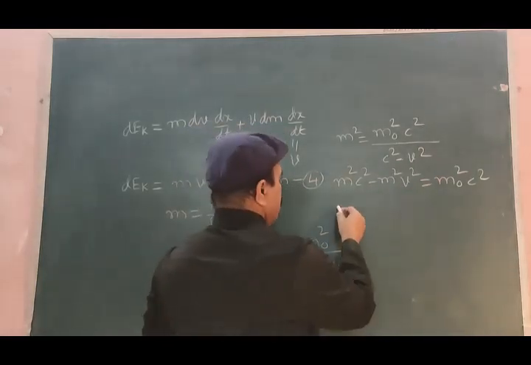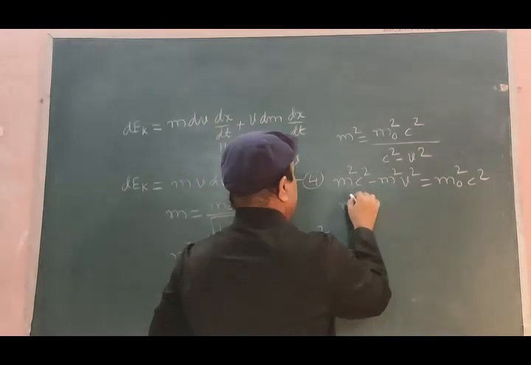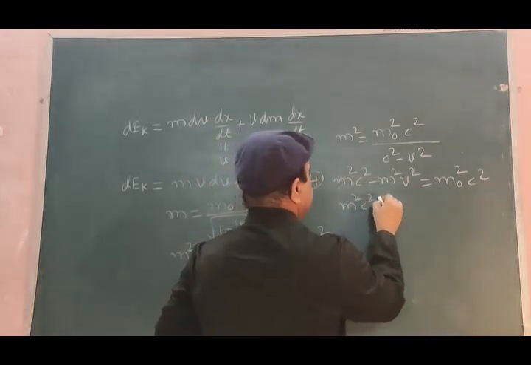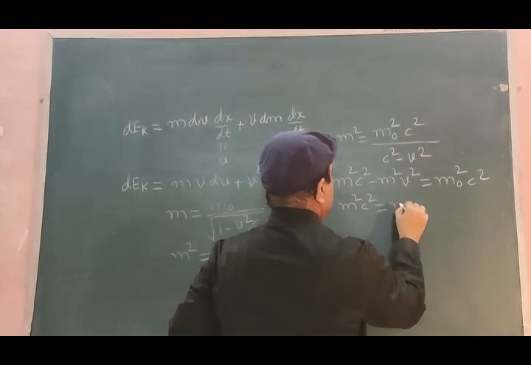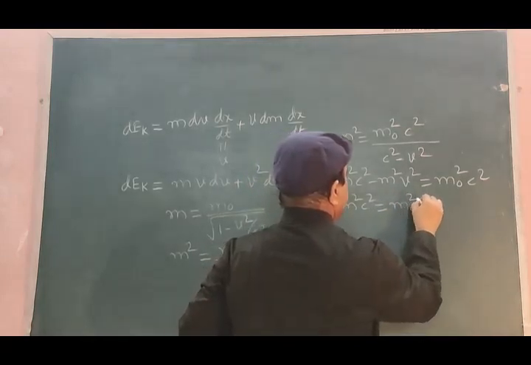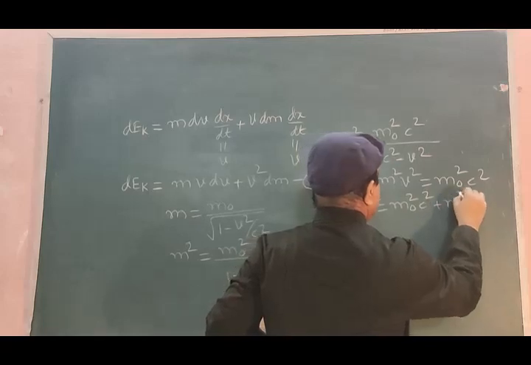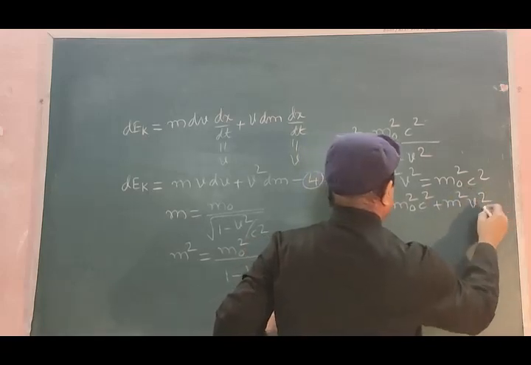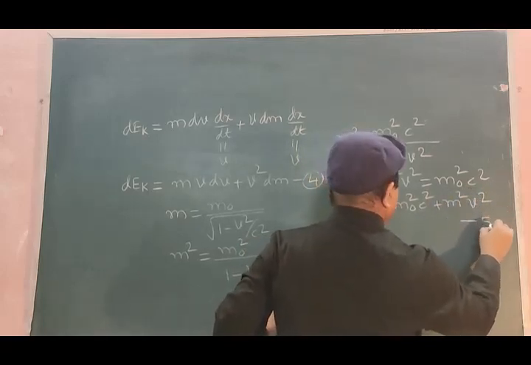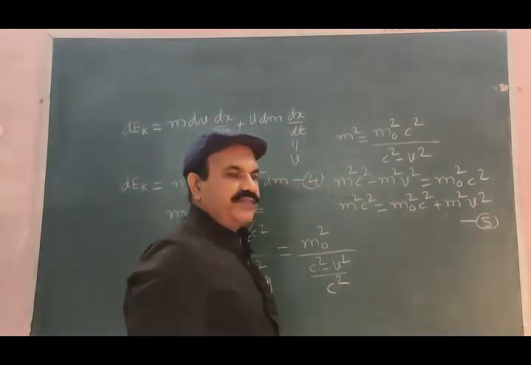Or this is further m² c² = m0² c² + m² v², equation number 5.